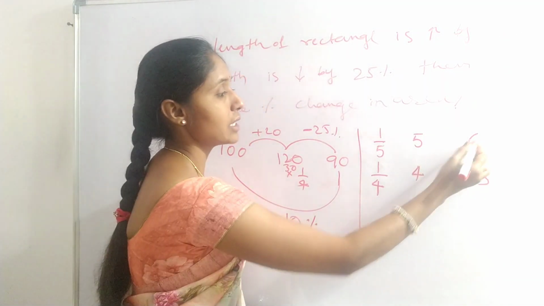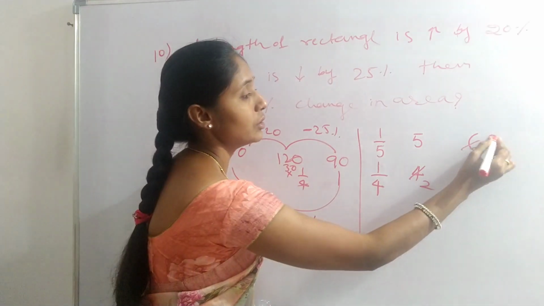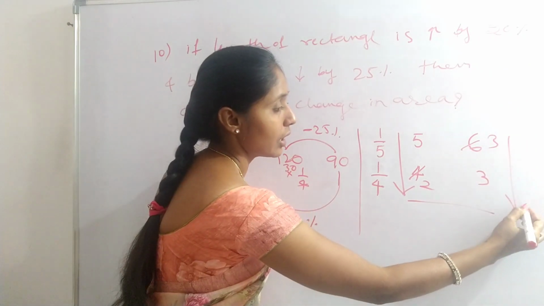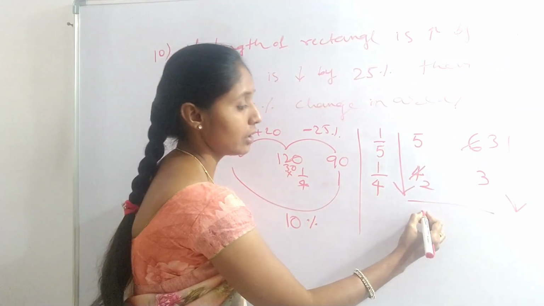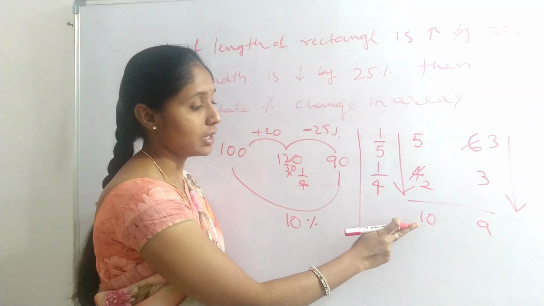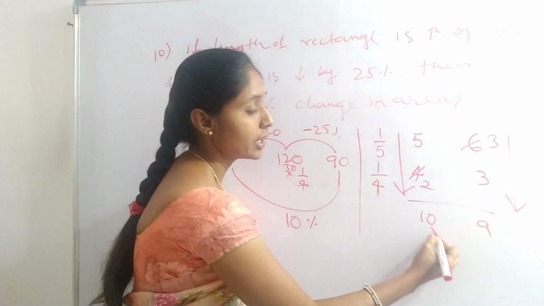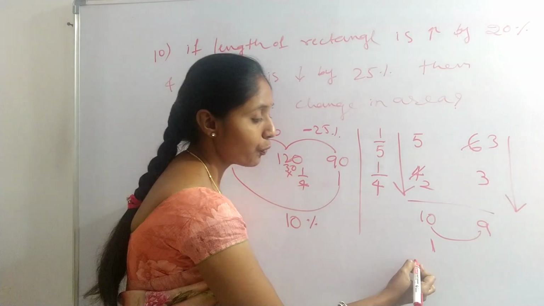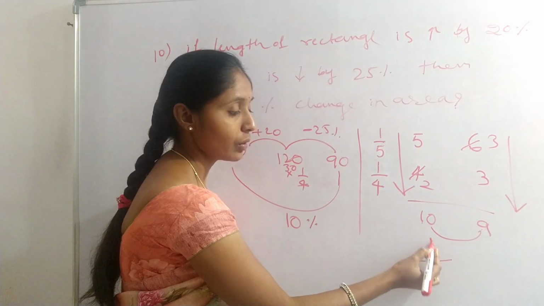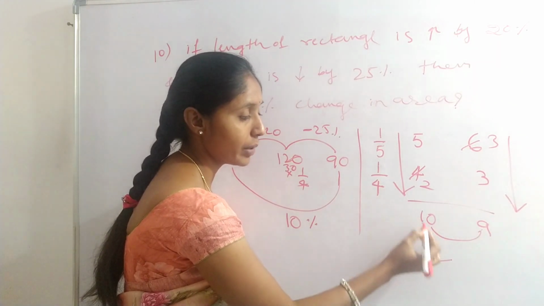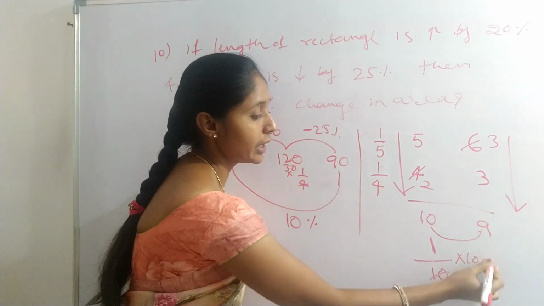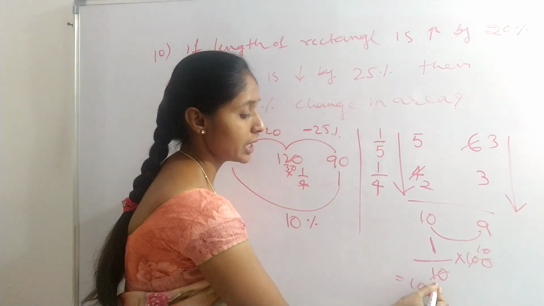We can cross cancel. 5 twos are 10, 3 threes are 9. This is initial, this is final. The difference is 1. Change divided by initial quantity, 1 by 10 into 100, that is 10%. 10% is the change.